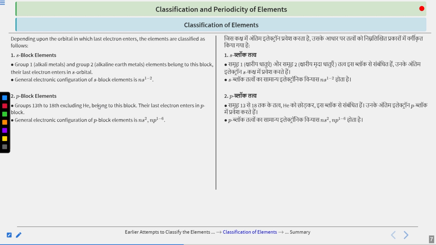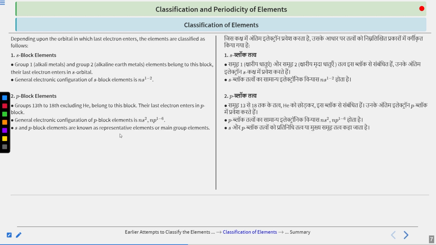Again, what will be the general configuration? The general electronic configuration will be ns2 np1 to 6. Why are we writing n here? Because the s orbital is completely filled in the valence shell, and the valence shell principal quantum number is used for the p also. Therefore ns2 np1 to 6. Clear? So this is our valence electronic configuration.